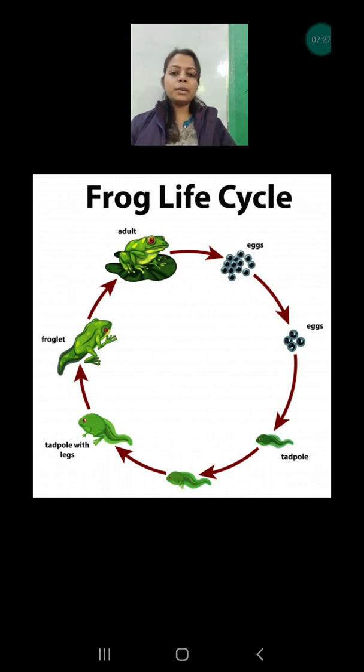So one question can arise from here: which part disappears when the froglet converts into a frog? The answer is the tail. After some time, when they are fully grown up, they become adult. That means again they are able to lay eggs. If the frog is female, she will lay the eggs, and if male, he will only help in the reproduction. So this was the life cycle of the frog.